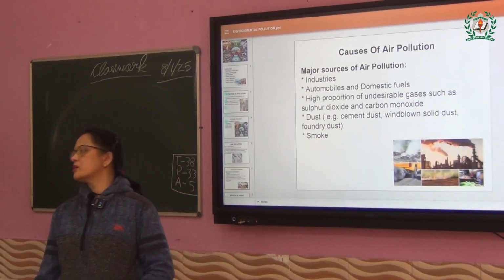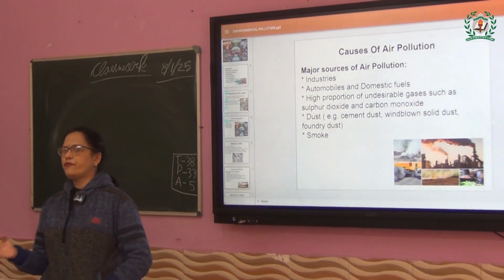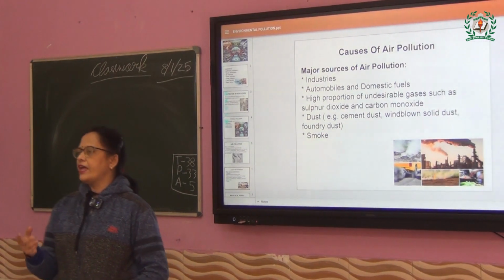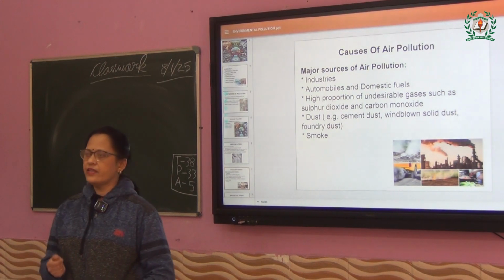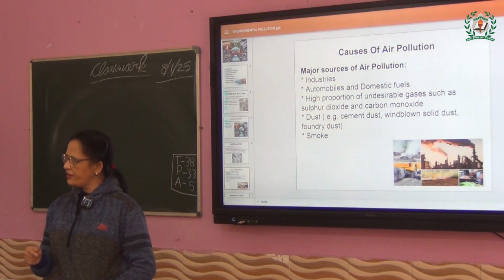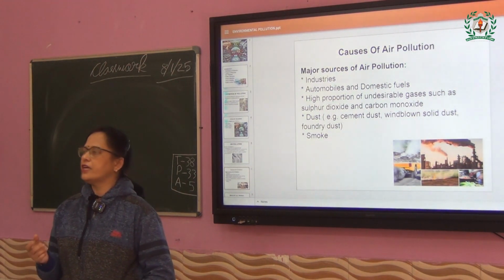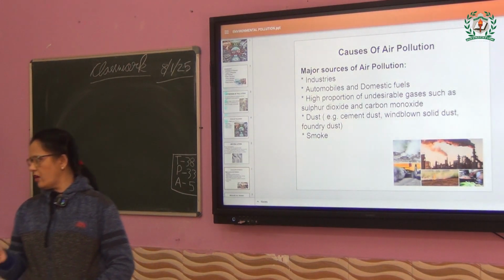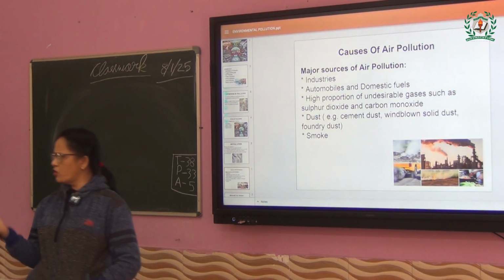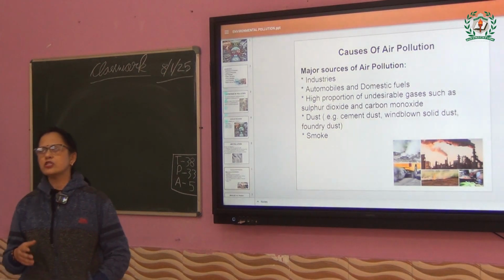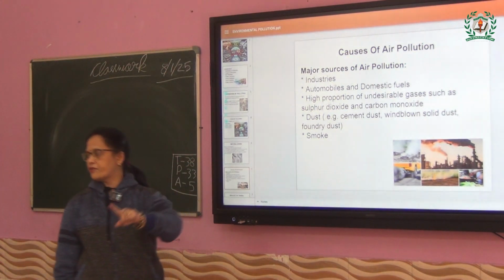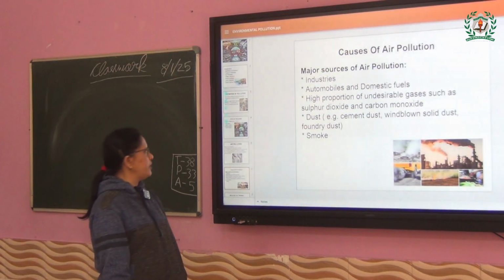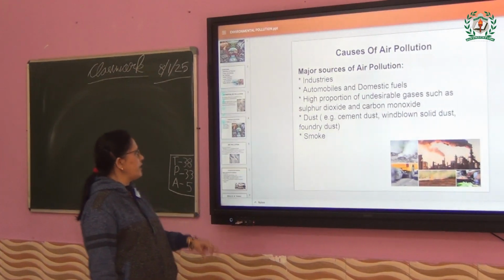Yes, surely. Daily, if you come out on the road, vehicles are giving out smoke. It goes and mixes in the air, and that becomes air pollution. Sometimes you are burning fuels at home, and industry is also giving out smoke by burning something. Those also go up and mix in the atmosphere, making air pollution. So those are the causes of air pollution.